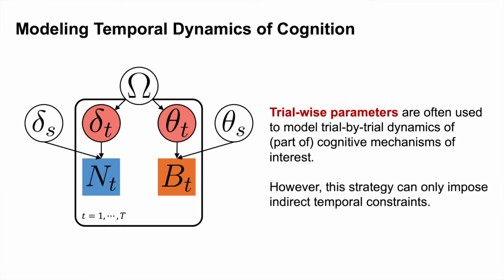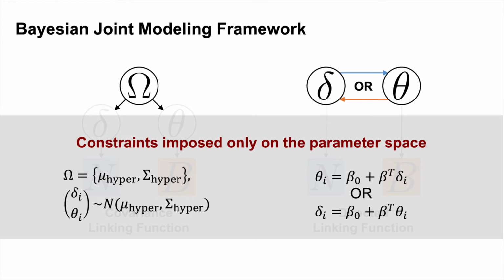If we are interested in the underlying temporal dynamics of cognitive activities, setting a set of trial-level parameters is the most basic approach. However, this strategy can only offer indirect temporal constraints. The reason is that in the previous joint models, constraints are imposed only on the parameter space, focusing on finding the relationship between the parameters of the neural and behavioral submodels. There is no explicit structure defined for the temporal aspects of the model, and all the trial-wise parameters are treated independently with respect to time.